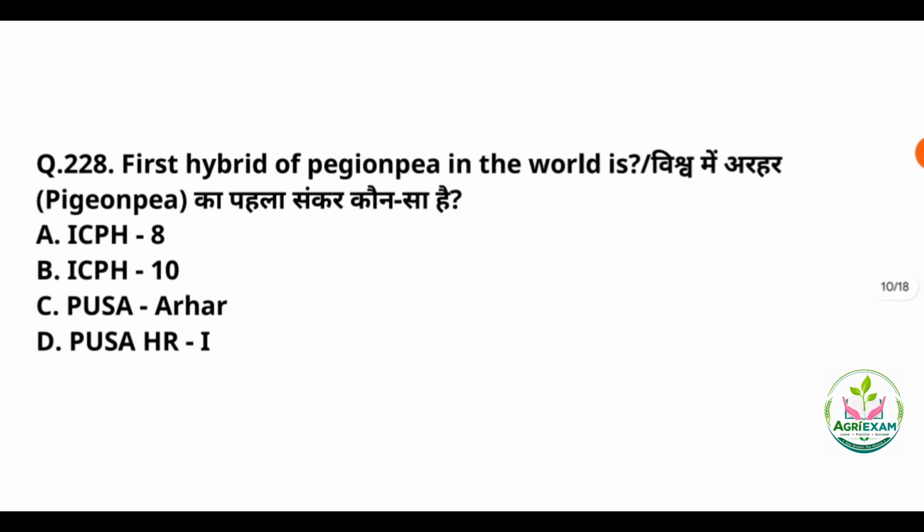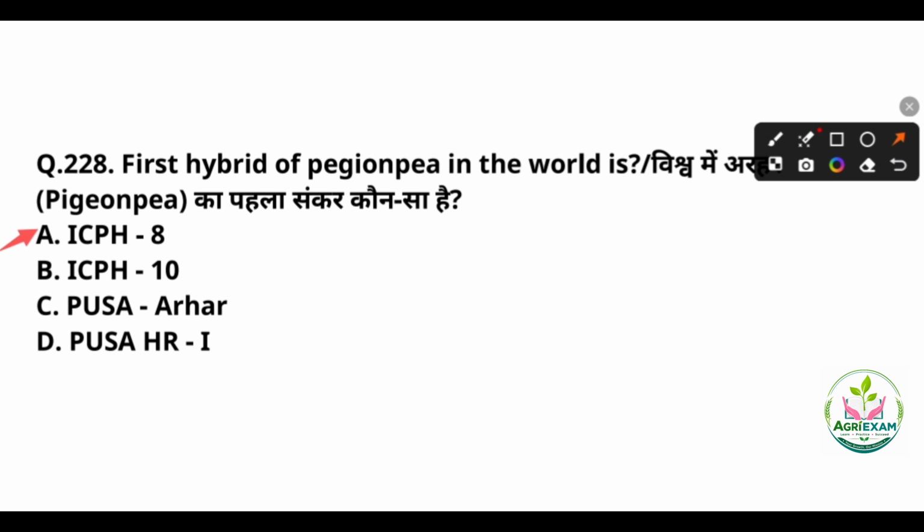The first hybrid of pigeon pea in the world is, and here the answer is option number A, that is ICPH 8. It is the first hybrid of pigeon pea in the world.